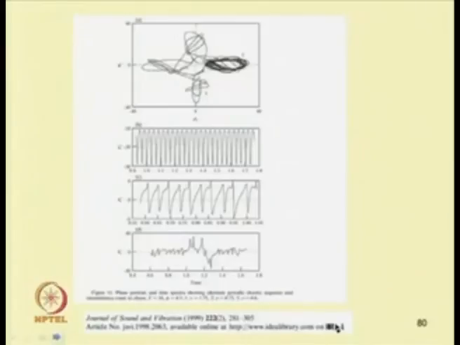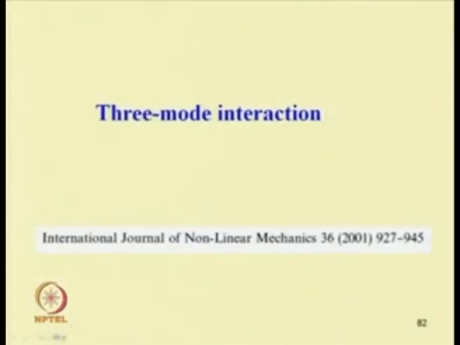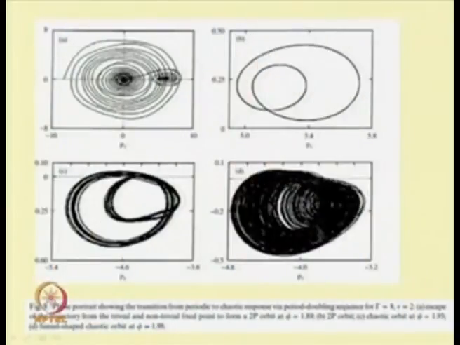So, this is also another time response showing alternate periodic and chaotic response, to show the intermittency. This is one example of attractor merging crisis. Similarly, in the case of 3 mode interaction also one can observe different types of chaotic response. So, here the initial chaotic response comes in contact with an unstable fixed point and it explodes to a bigger attractor.